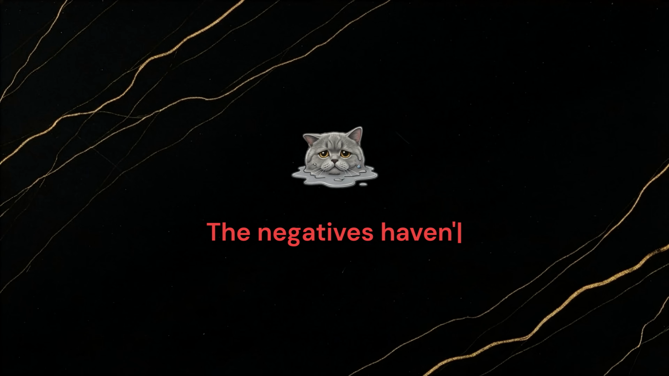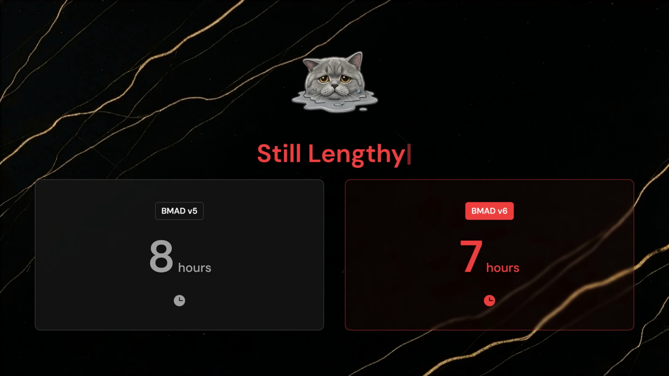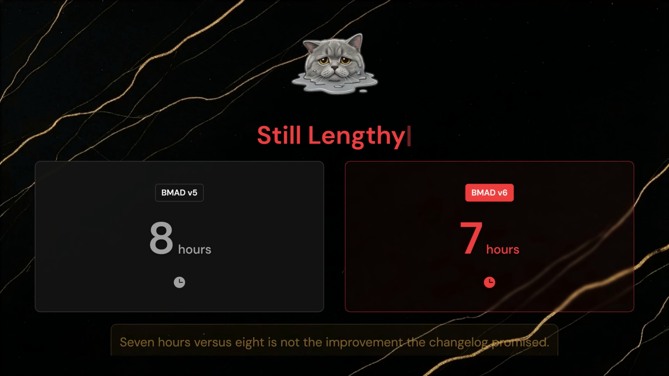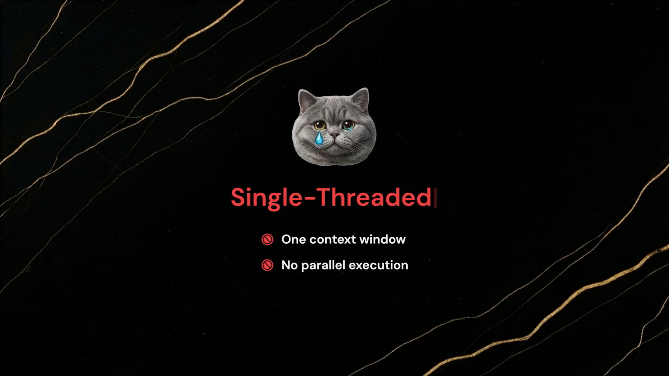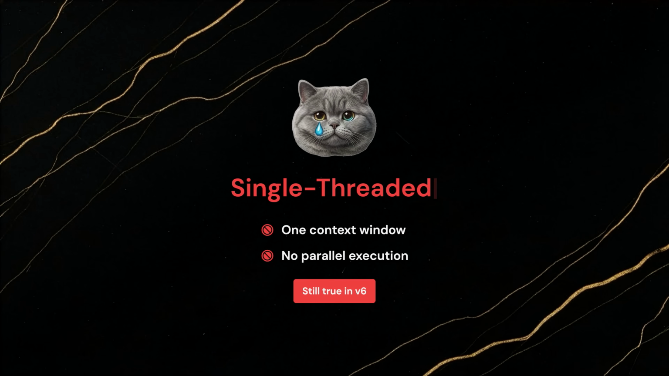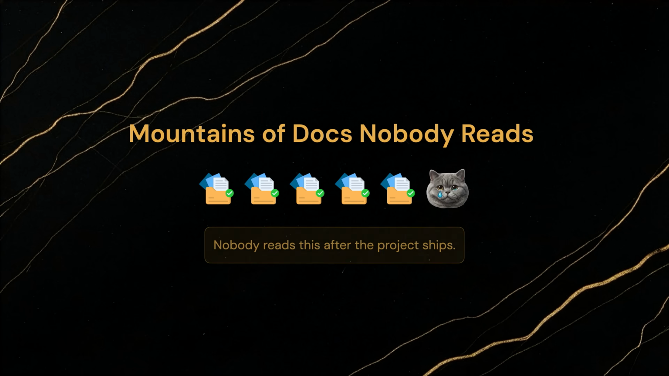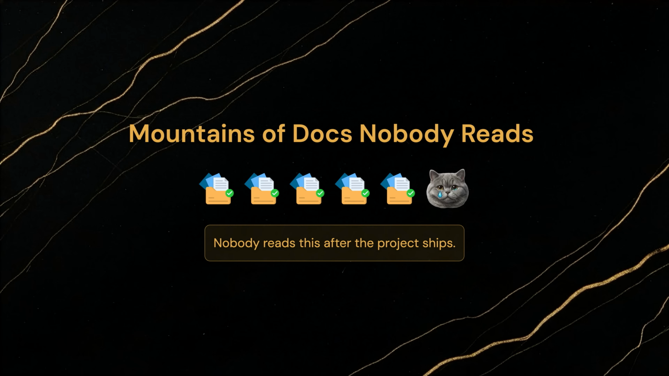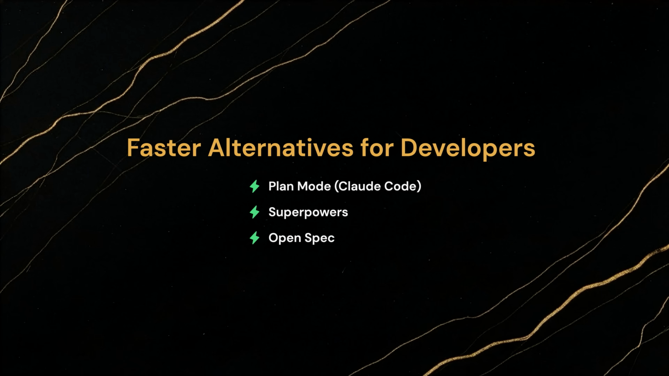The negatives haven't changed from V5 though. The process is still lengthy. 7 hours versus 8 is not the improvement the changelog promised. It's still single-threaded, one context window, no parallel execution. It generates mountains of documentation that, let's be honest, nobody is going to read after the project ships. And for a developer with defined tasks, plan mode, superpowers, or OpenSpec will get you to a working result in a fraction of that time.